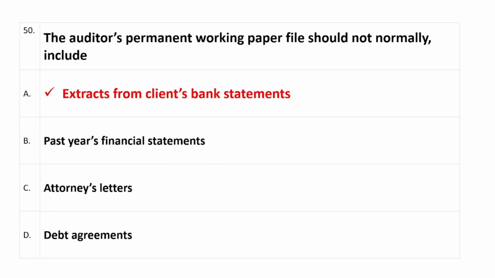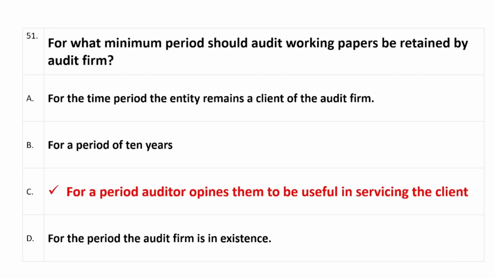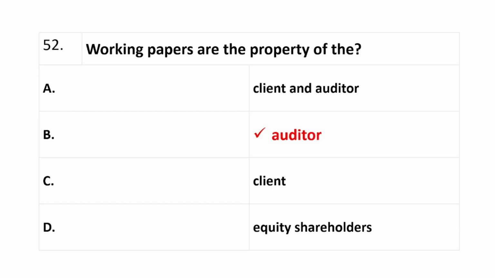Question number 50, the auditor's permanent working paper file should not normally include, right answer is option A, that is extracts from clients' bank statements. Question number 51, for what minimum period should audit working papers be retained by audit firm? Right answer is option C, for a period the auditor opines them to be useful in servicing the client. Question number 52, working papers are the property of the, right answer is option B, which is auditor.